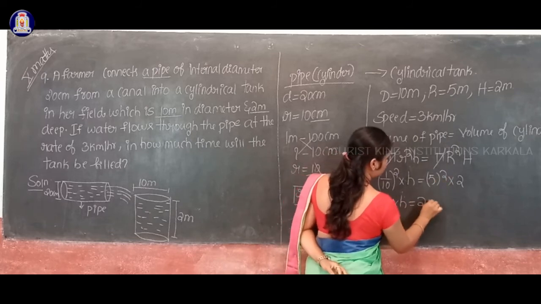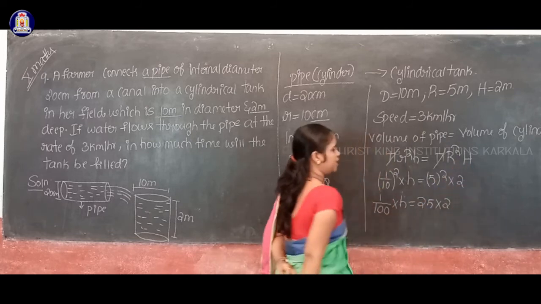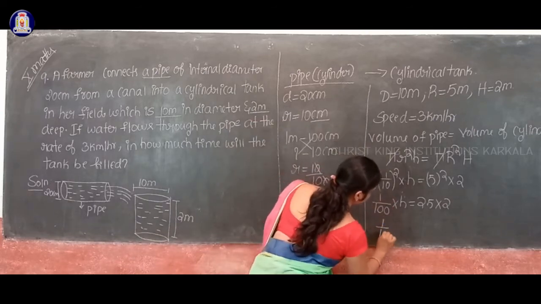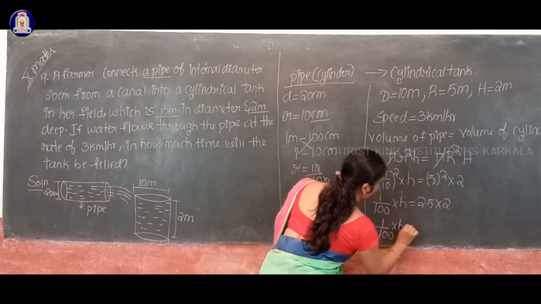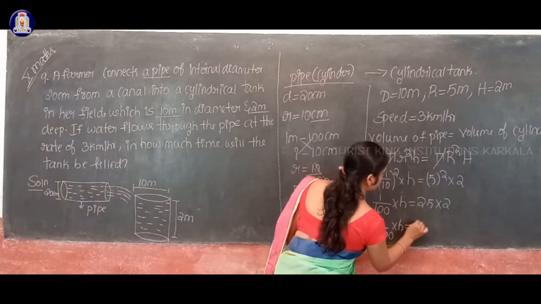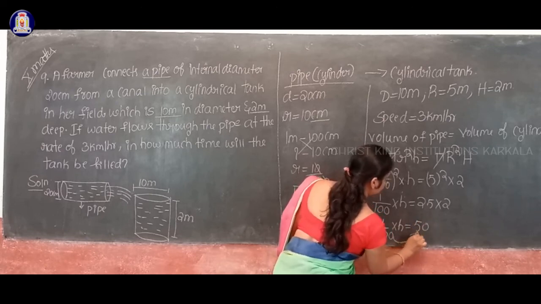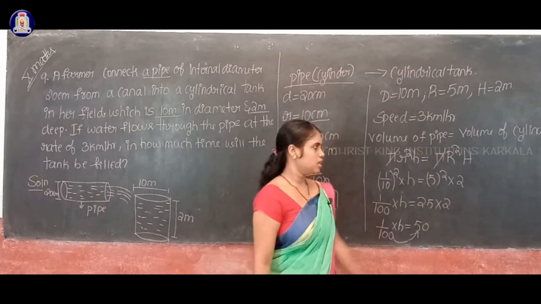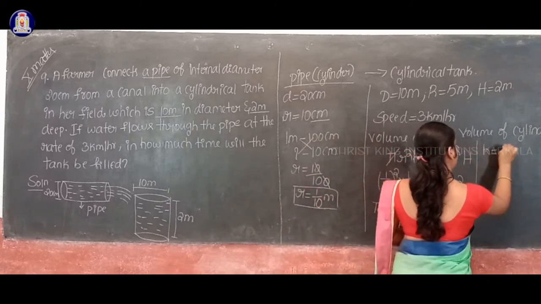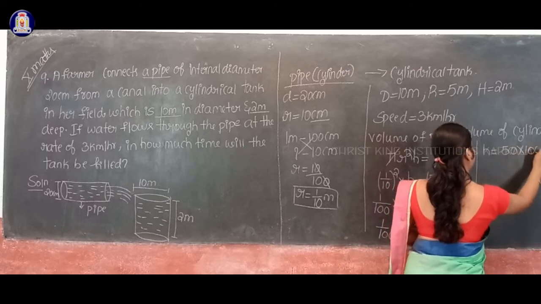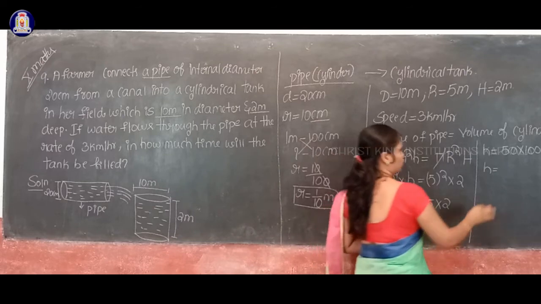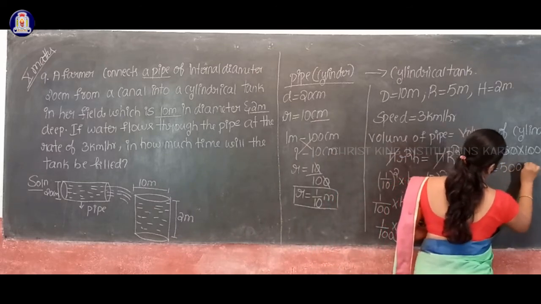5 square how much? 25. So 25 into 2 you will get... Okay. So 1 by 100 into H equal to 25 twos are how much? 50. 25 twos are 50. Now shall I multiply this 100 with the 50? Yes. Okay. So then I'll get H is equal to 50 into 100. Okay. So 50 into 100 equal to how much? 5,000. Okay.